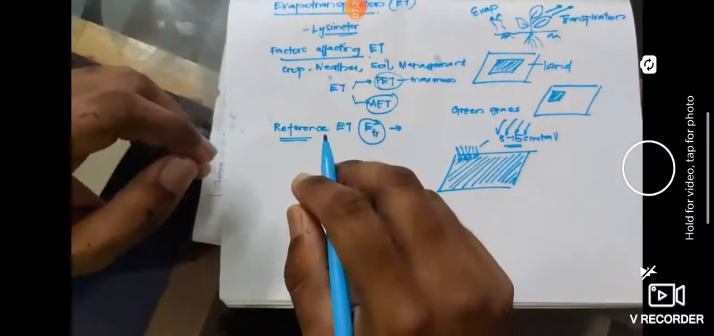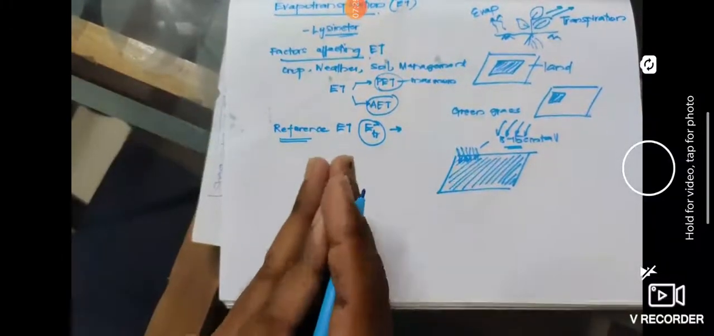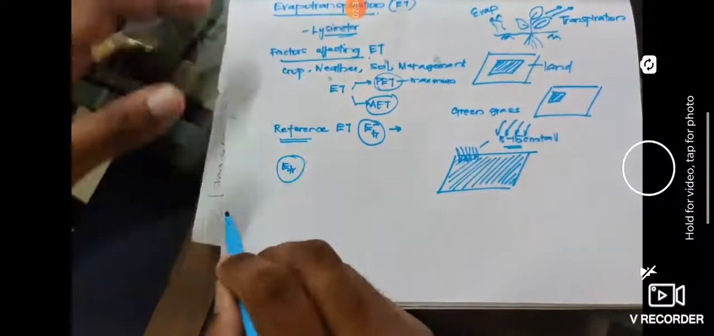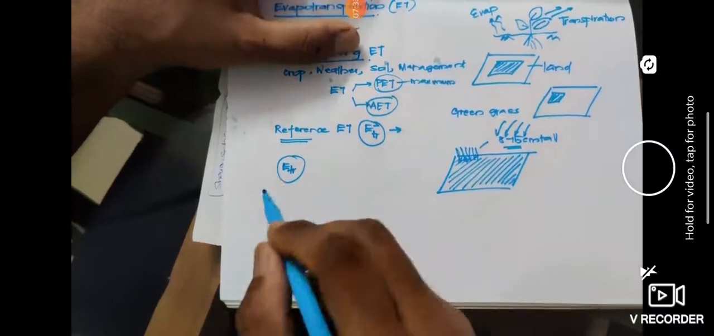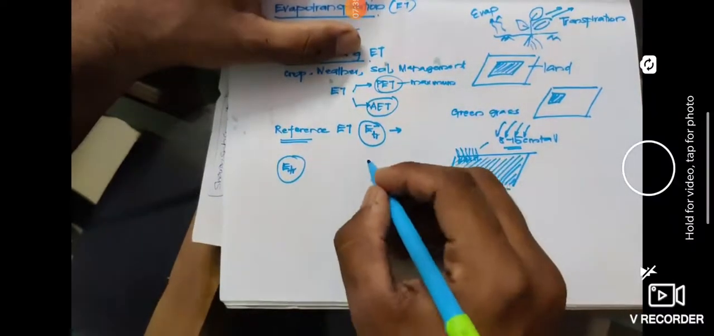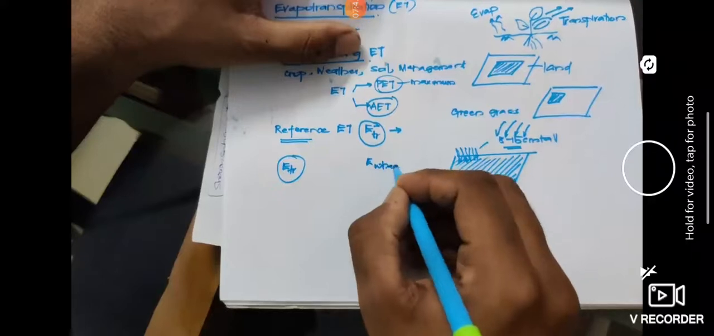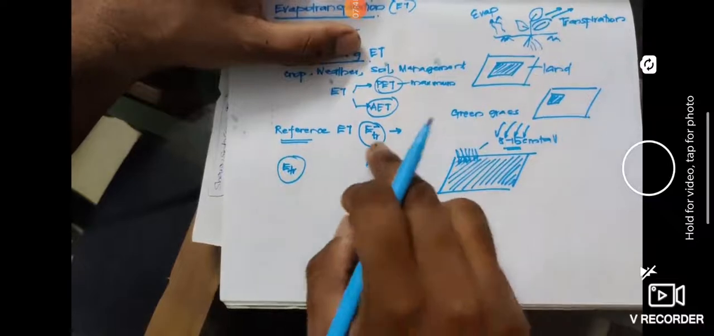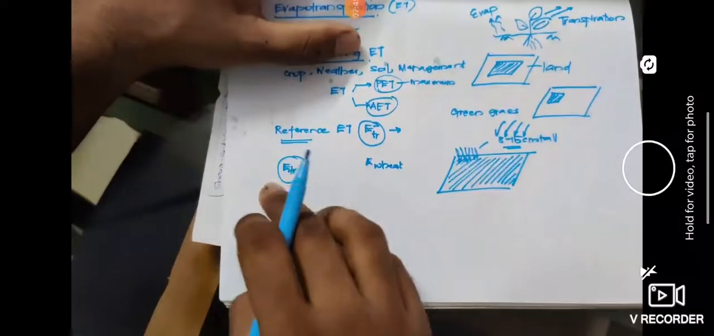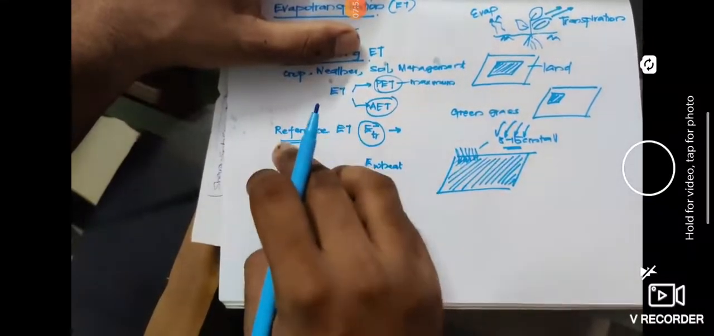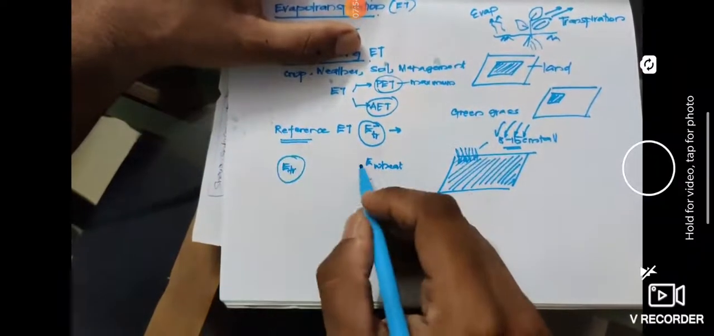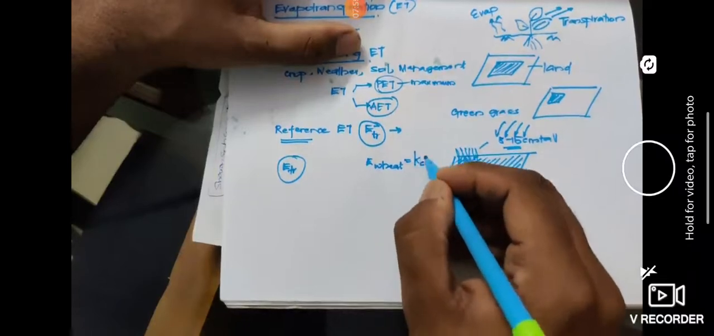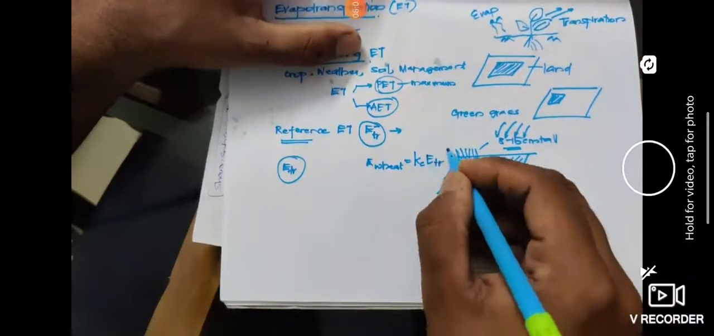That particular evapotranspiration of green grass is termed the reference evapotranspiration, ETR. But you need to find the evapotranspiration of wheat. Wheat is not our reference crop, so you need to find the value for wheat. The importance of the reference evapotranspiration is that, to find the evapotranspiration of wheat, you just need to multiply a constant with your reference evapotranspiration.